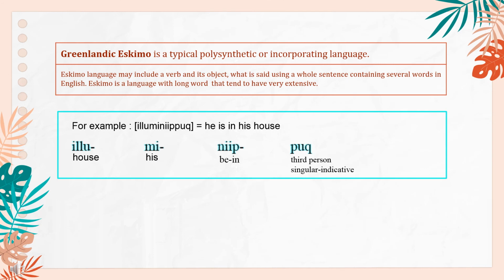Greenlandic Eskimo is a typical polysynthetic or incorporating language. Eskimo language might include a verb and its object. What is said using a whole sentence contains several words in English. Eskimo is a language with long words that tend to have very extensive structure. For example, "iluminipeq": he is in his house. Ilu: house, mi: his, ni: in, peq: third person singular indicative.